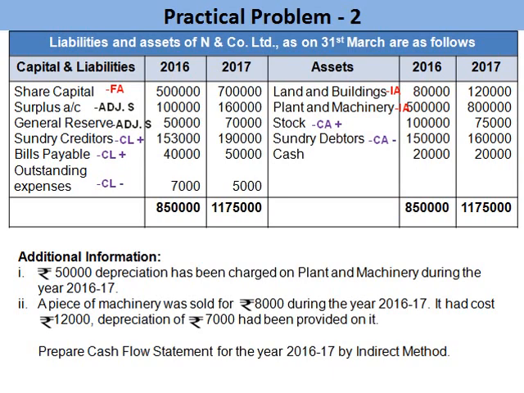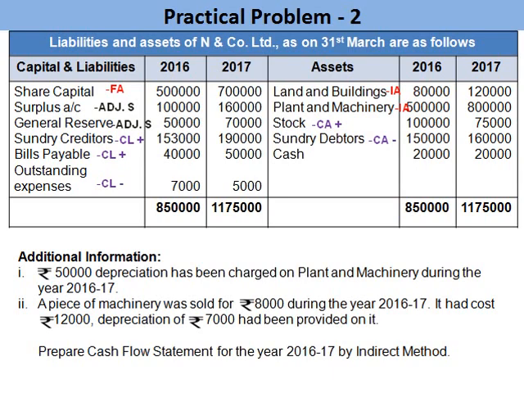Then additional information is given. Rupees 50,000 depreciation has been charged on plant and machinery during the year 2016-17. So we have to prepare plant and machinery account. 5 lakh is the opening balance, 8 lakh is the closing balance, and depreciation rupees 50,000 will be credited in plant and machinery account. And the same rupees 50,000 depreciation, it is a non-operating expense. This will be taken for funds flows from operating activities.